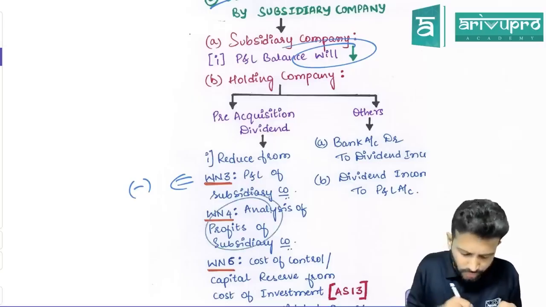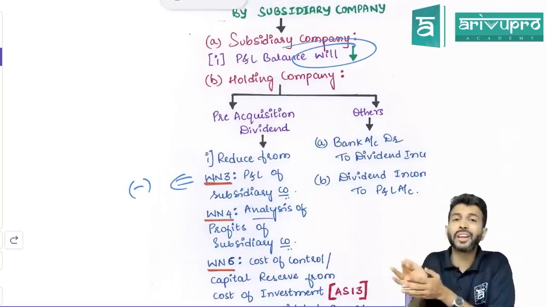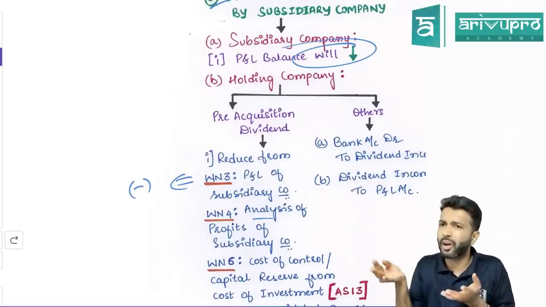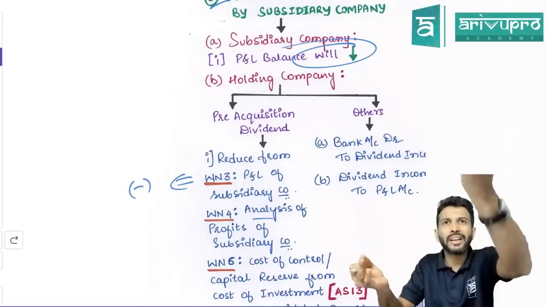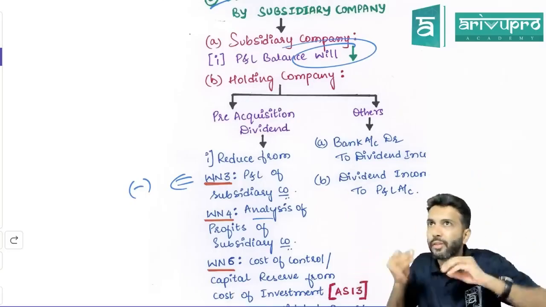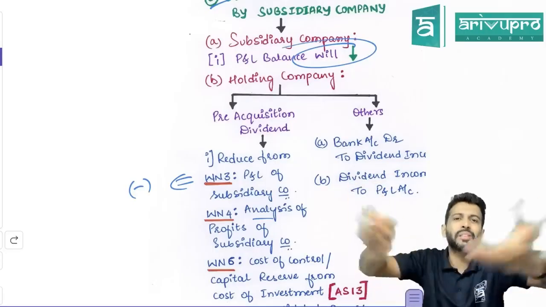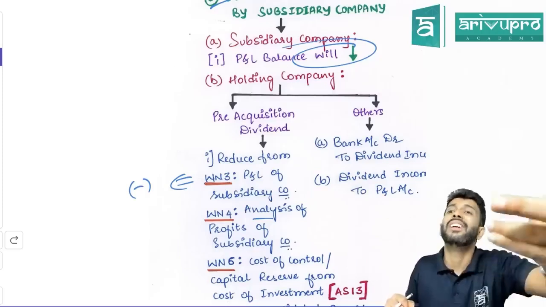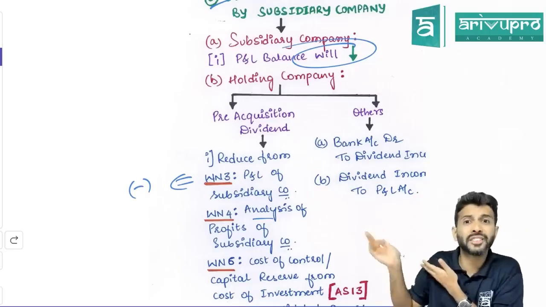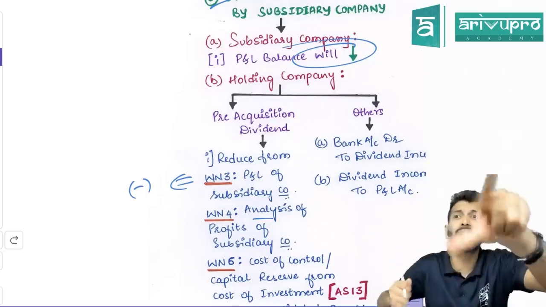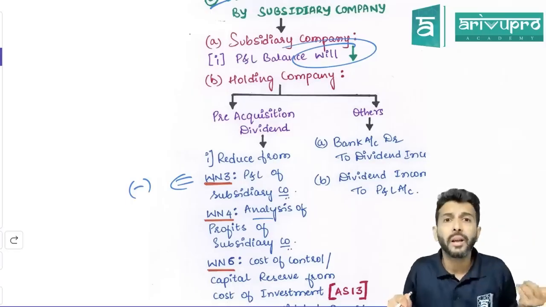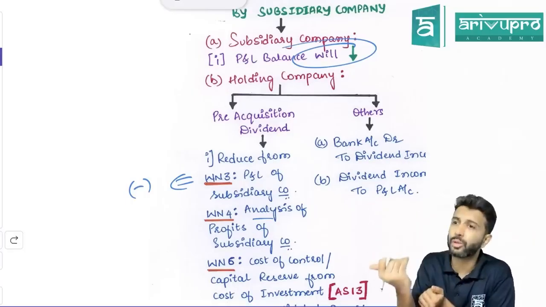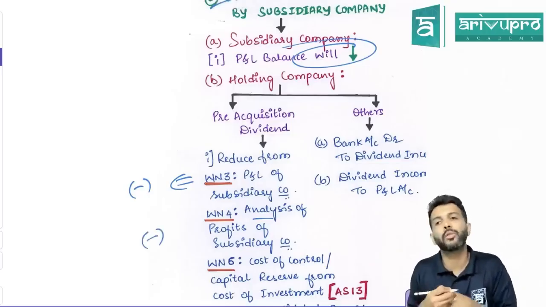Why do you reduce it from working note number 4? Because in working note number 4, are we distributing the closing balance or component by component? Component by component. If a component is increasing the balance, we give it as a positive apportionment. If a component is reducing the P&L balance, it is a negative apportionment. Like excess depreciation, you distribute it as a negative number because it was reducing P&L. So here also, due to the dividend, the P&L balance will reduce. Hence, in working note number 4, you reduce it.